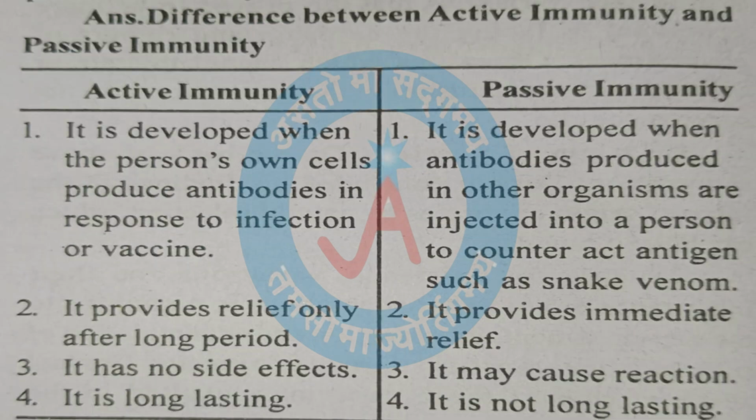Differentiate between active immunity and passive immunity. Active immunity, first point. It is developed when the person's own cells produce antibodies in response to infection or vaccine. Passive immunity, first point. It is developed when antibodies produced in other organisms are injected into a person to counteract antigen. Active immunity, second point. It provides relief only after a long period. Passive immunity, second point. It provides immediate relief.